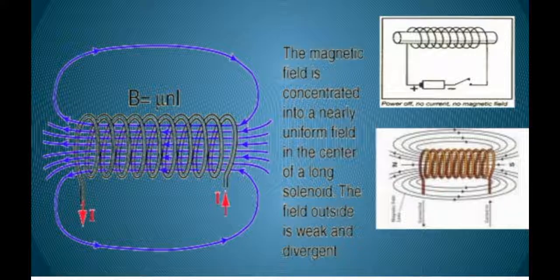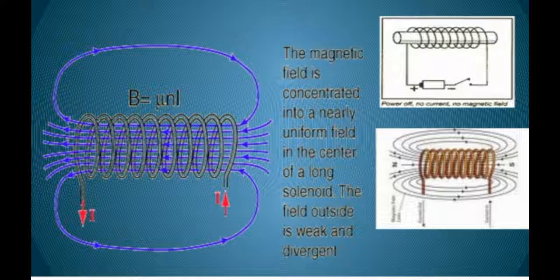And the third is the nature of the core material. The material we use inside the core also decides the magnetic field. The magnetic field produced is very strong when a soft iron core is placed along the axis of a solenoid.